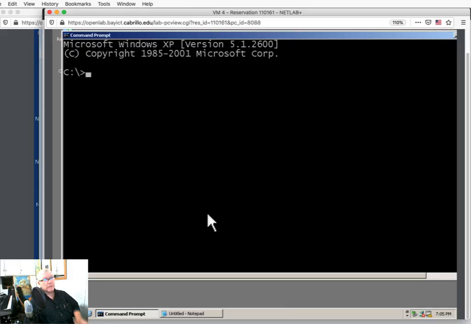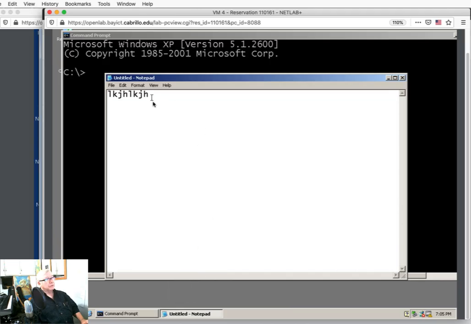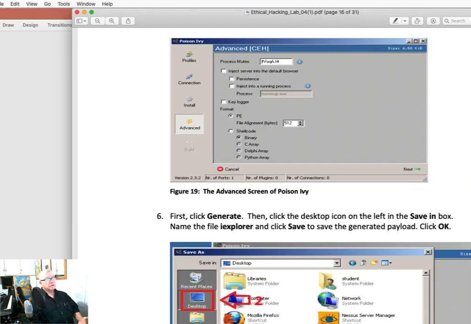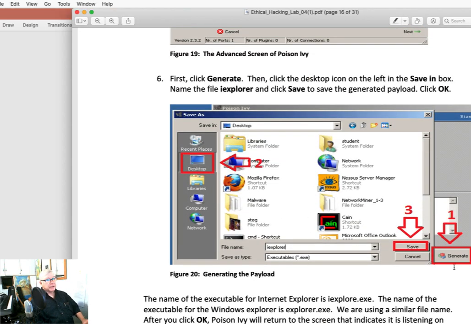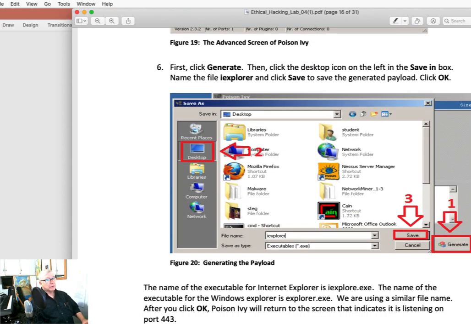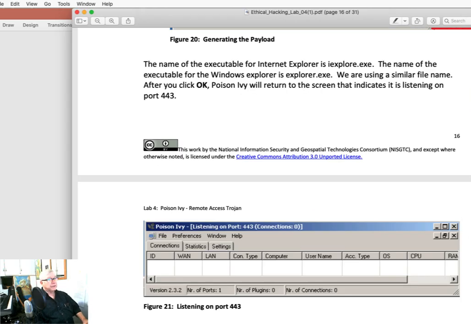So here I've logged into the XP, and I've made the font large on the command prompt, and a relatively large font on Notepad, so I'm ready to go. With relatively large font, it's going to be fairly straightforward to go through the steps here in this particular lab of generating some stuff and then saving it. You see you've got arrows here that tell you what to do, 1, 2, 3.